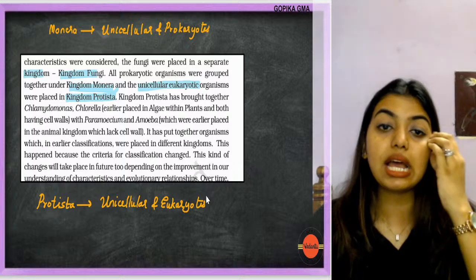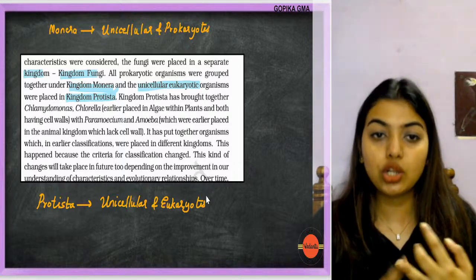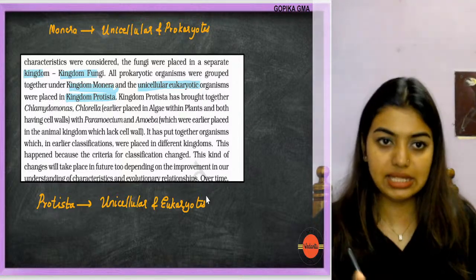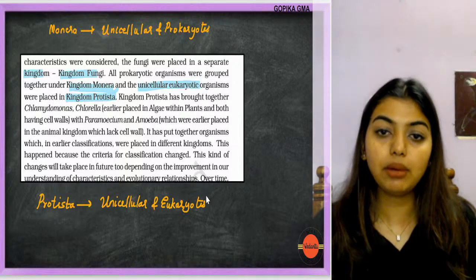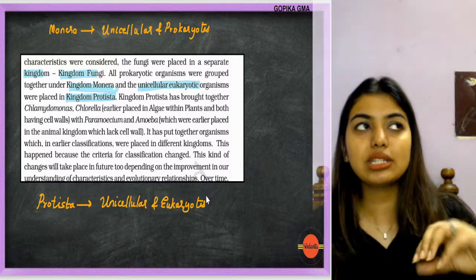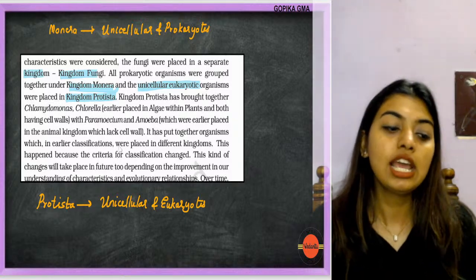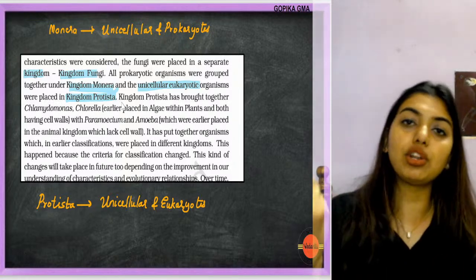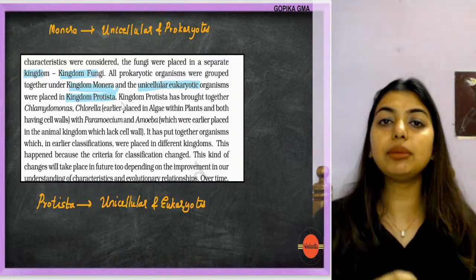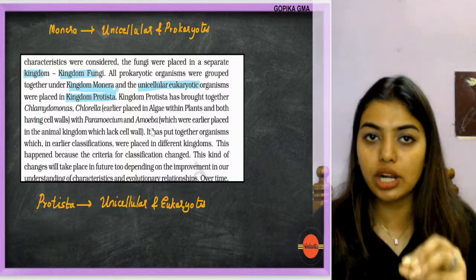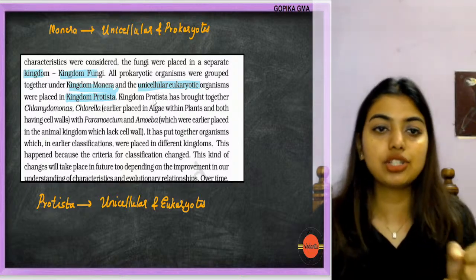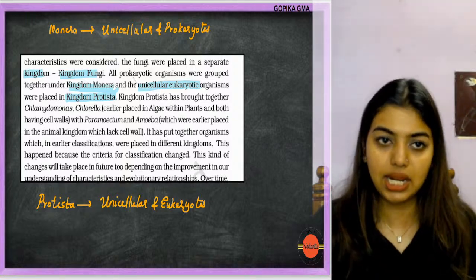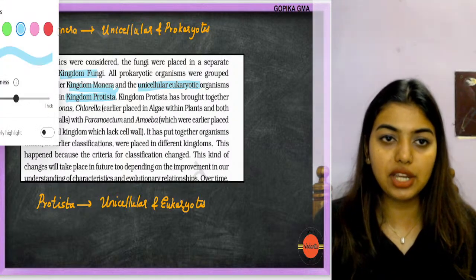Now, kingdom Protista has brought together Chlamydomonas and Chlorella, which were earlier placed in algae within plants and both have cell walls, with Paramecium and Amoeba which were earlier placed in the animal kingdom. Students, earlier refers to the two kingdom classification. Don't get confused. Before, these organisms were in different places; now we brought them together depending on two conditions: if they're unicellular prokaryotes, they go to Monera. If they're unicellular eukaryotes, they go to Protista. Simple classification was done.